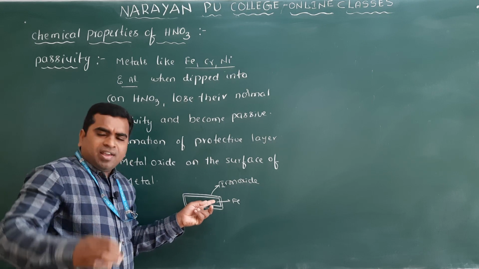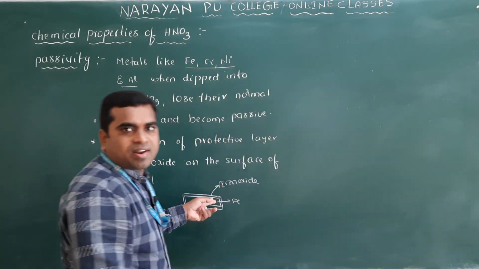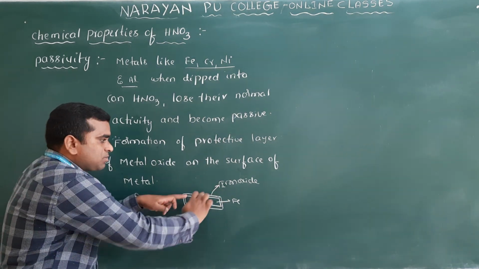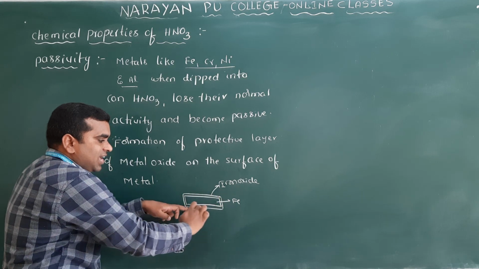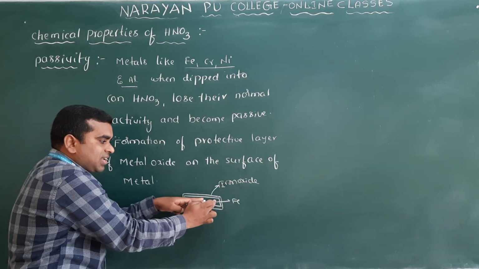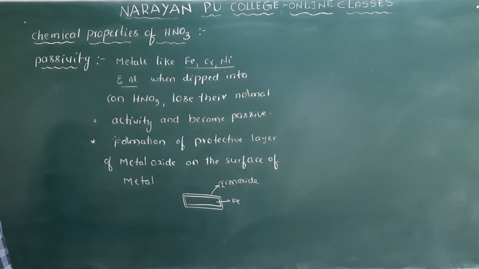That's why iron will not show its reactivity with other compounds, because there is a metal oxide layer around the metal. This iron oxide layer prevents the metal from reacting with other compounds. That we call passivity. Clear? Simple.